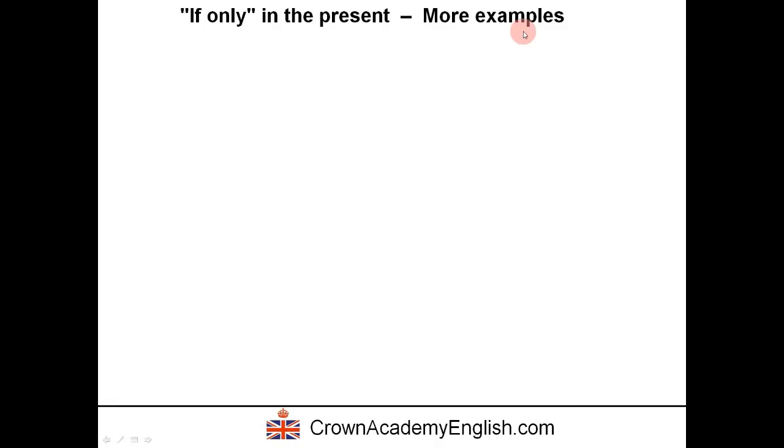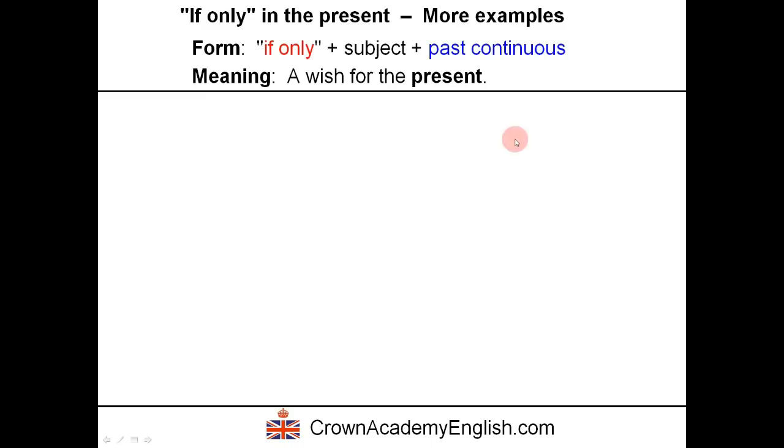Let's look at some more examples in the present. So this time we're going to use a different past tense. So this time we're using if only followed by the subject followed by the past continuous. The meaning is the same. It's a wish for the present. It's an unreal situation in the present.